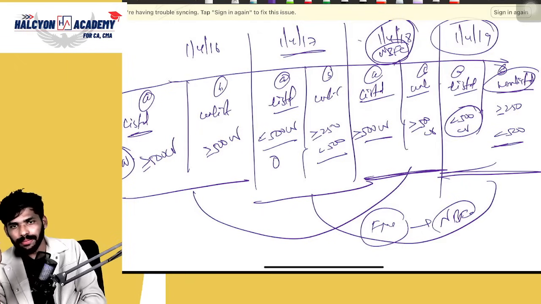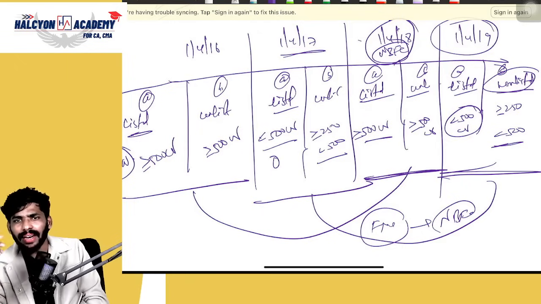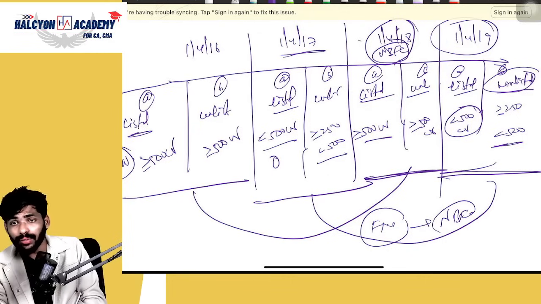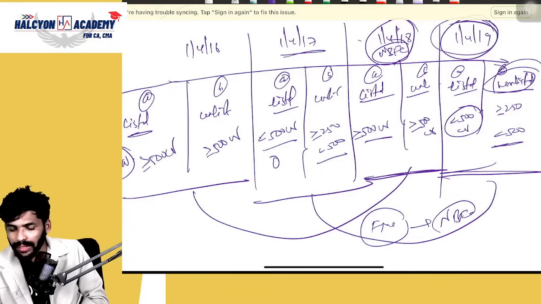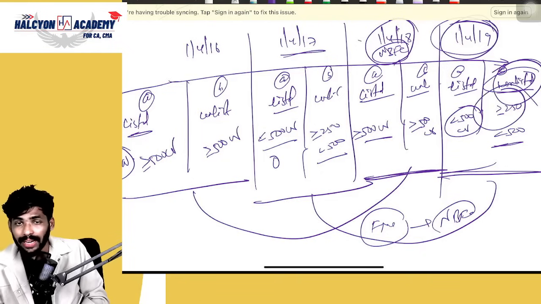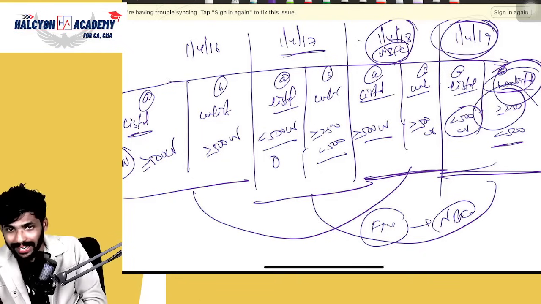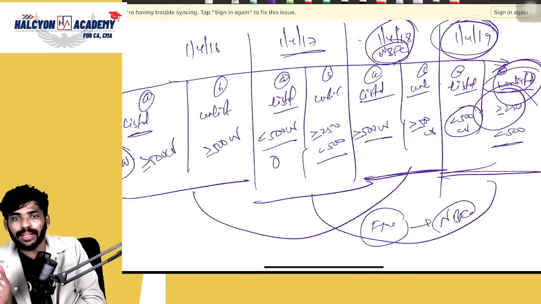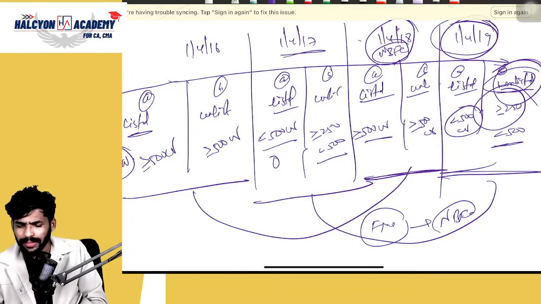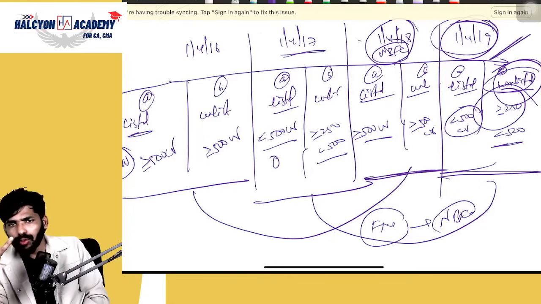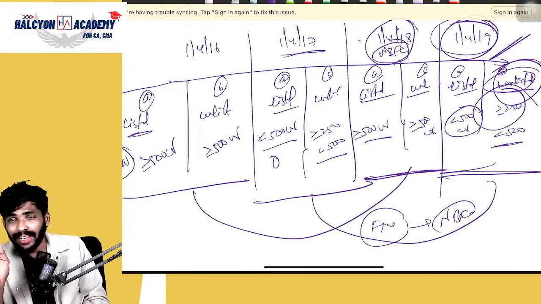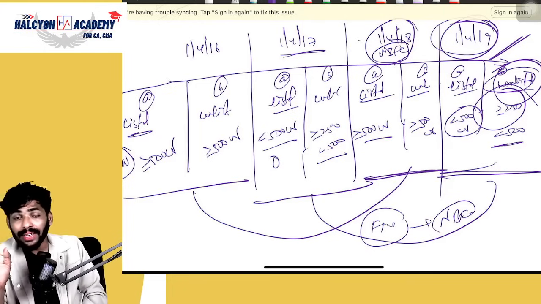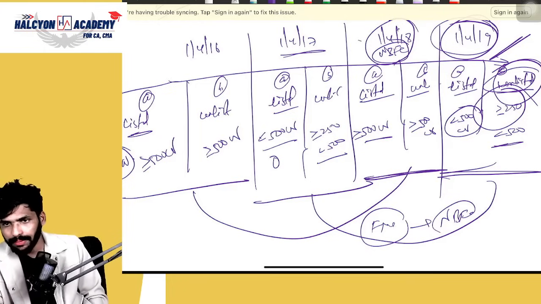1/4/2018. Yes, correct. Suppose example, if it is unlisted, net worth is 300 crores only, for NBFC. Tell me from which year? 1/4/2019. Because in case of unlisted, if the net worth is more than or equal to 250 but less than 500, it is covered under phase 4. Correct or not? Yes. So please imagine this chart. When you get any question, definitely you can answer it very easily. Everyone clear about it?